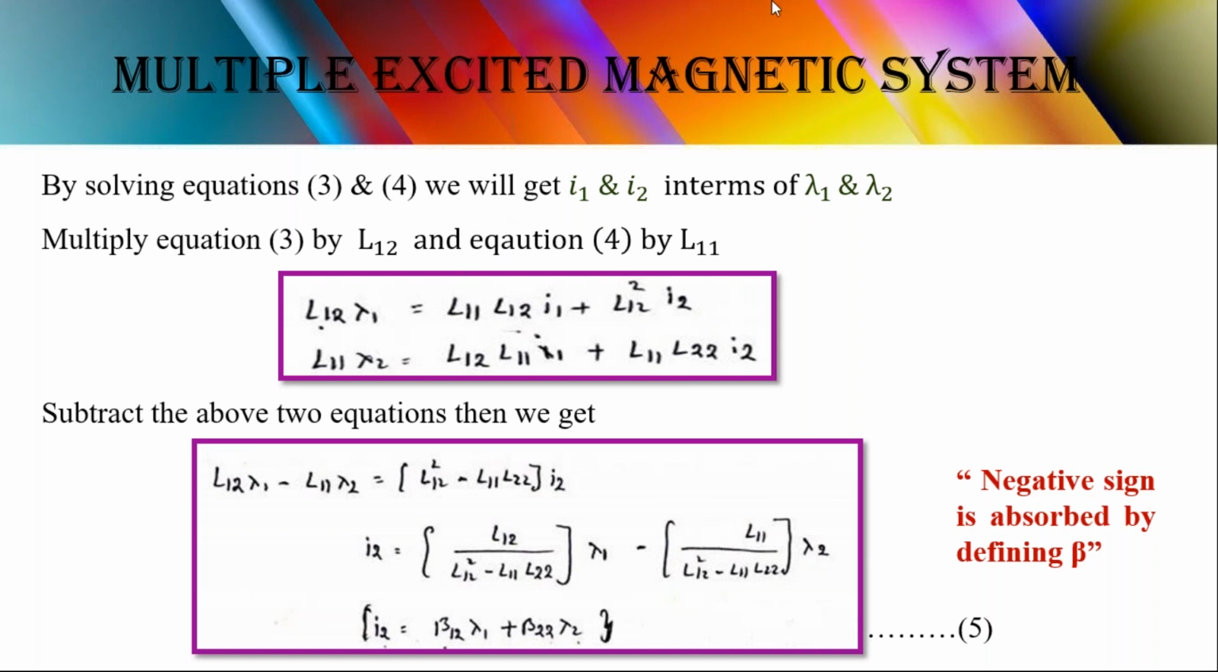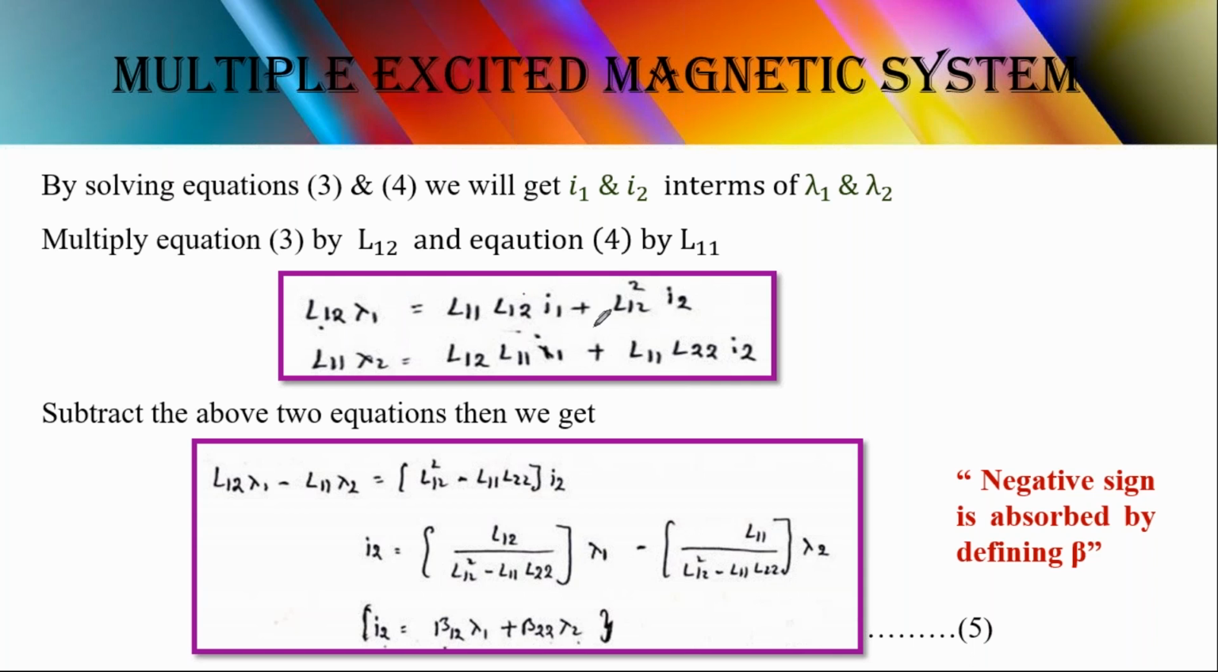Now the same thing I am doing here. The third equation is multiplied by L12 on both sides, so L12 lambda 1 is equal to L11 L12 I1 plus L12 square I2. The fourth equation is multiplied by L11, so L11 lambda 2 is equal to the corresponding expression. Now to simplify and find I2, we have to subtract these two equations.